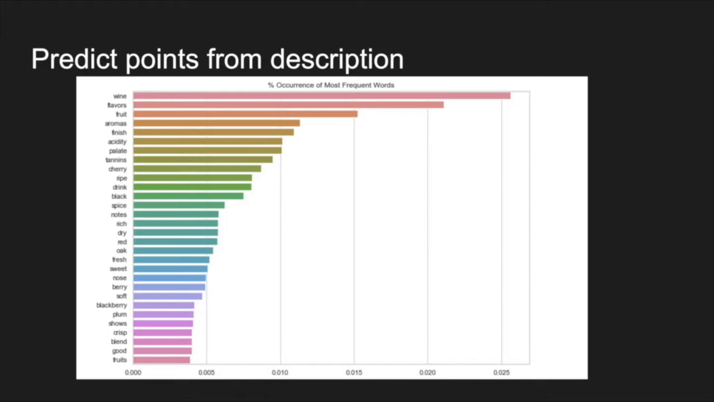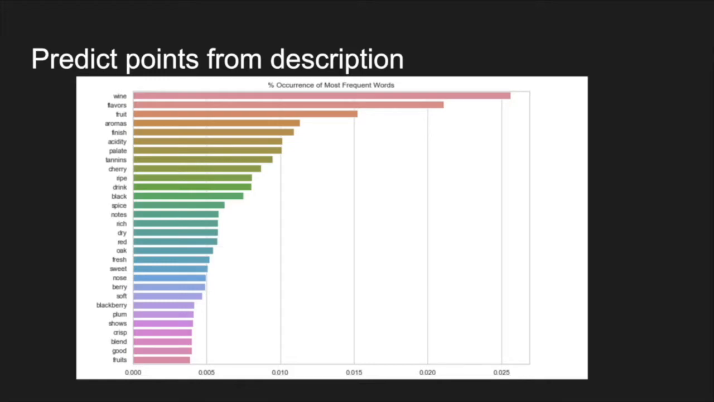Then we used the NLTK package for analyzing all the description entries. We want to check what words are the most common words used in the description. This figure shows the result from top to bottom, with the most frequent to less frequent words.